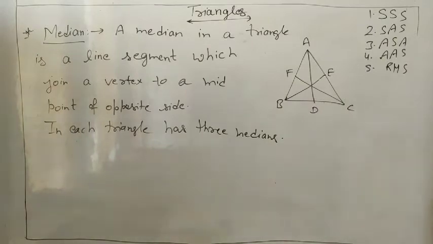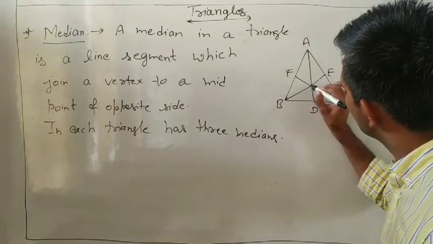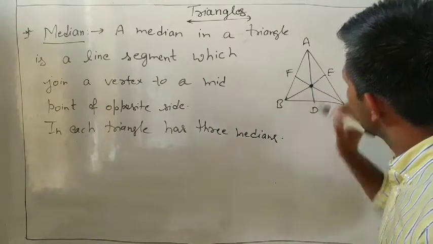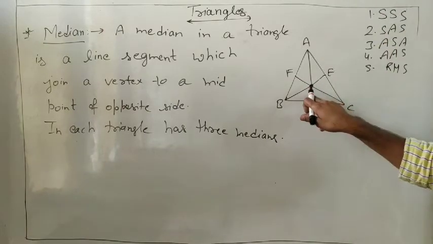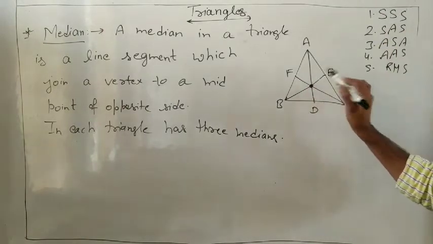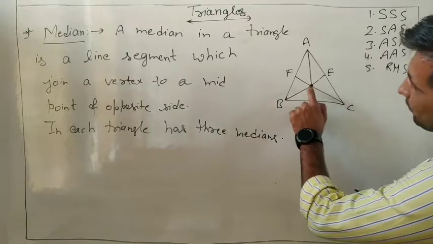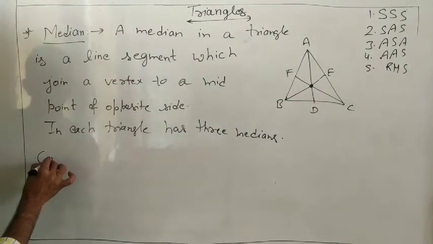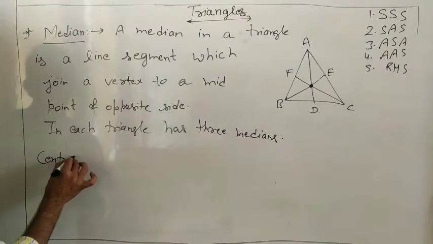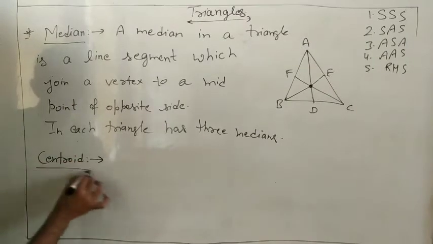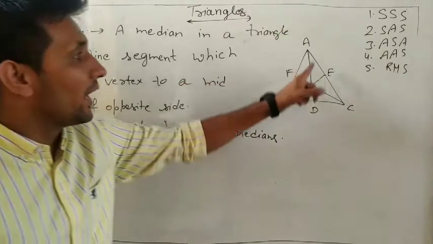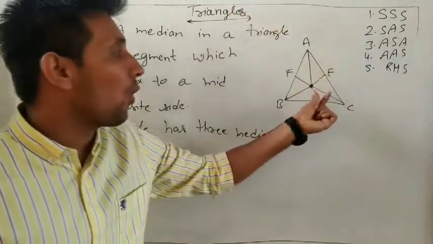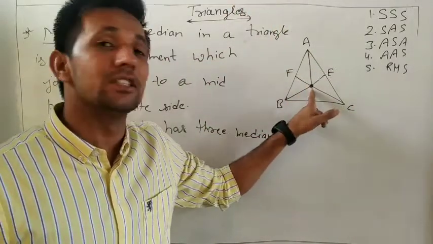Always remember one more thing. What is the name of the intersection point of the medians? Centroid. Always remember. If anyone asks what a centroid is, centroid means where all the medians meet each other.